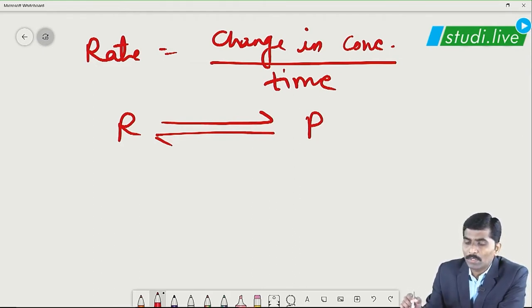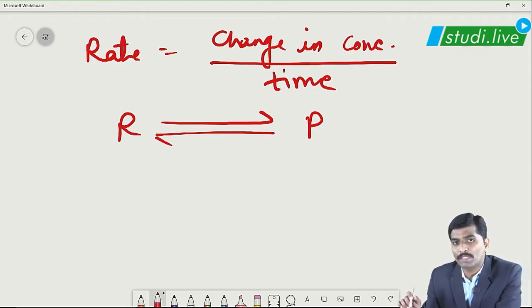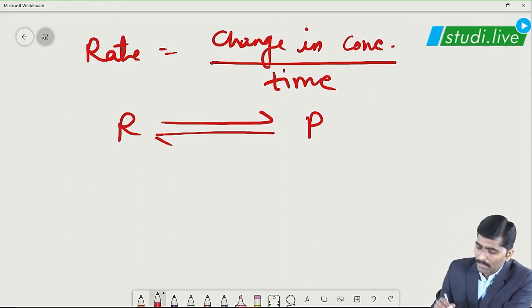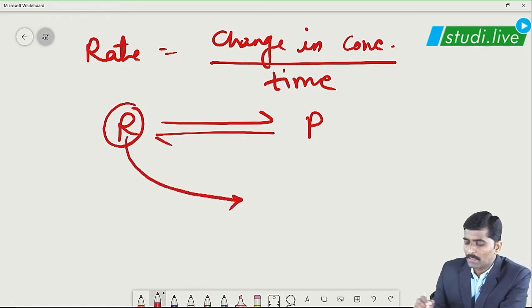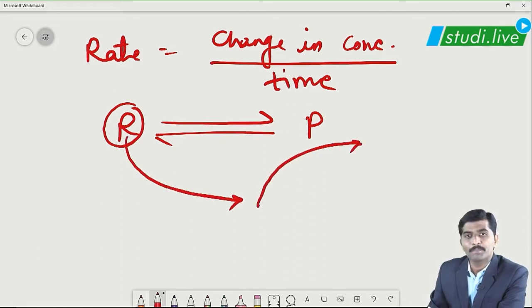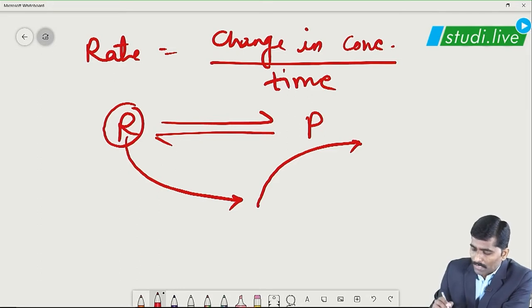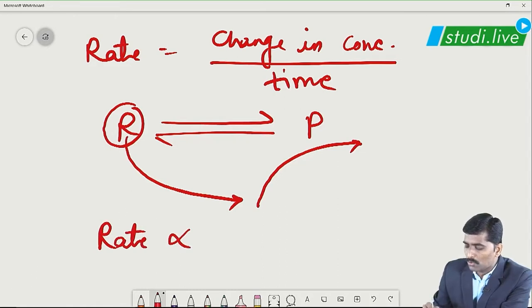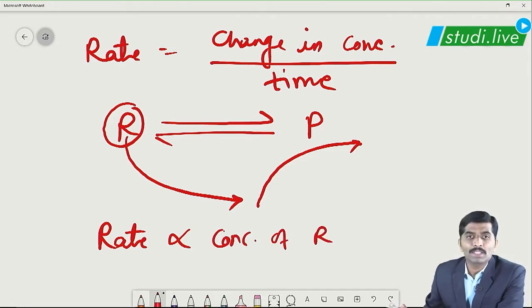So change in concentration, but concentration of exactly what? It will be either of reactants or of products per unit time. The reactant concentration continuously decreases, whereas the concentration of product continuously increases. Correct? So whenever rate of reaction is given, rate is directly proportional to the concentration of reactants. The larger the amount of reactant available, the greater is the rate of a reaction.